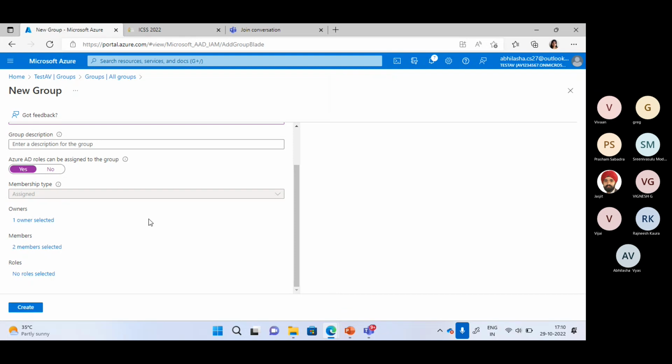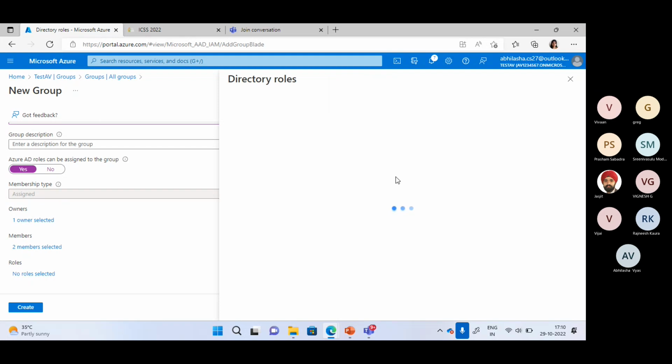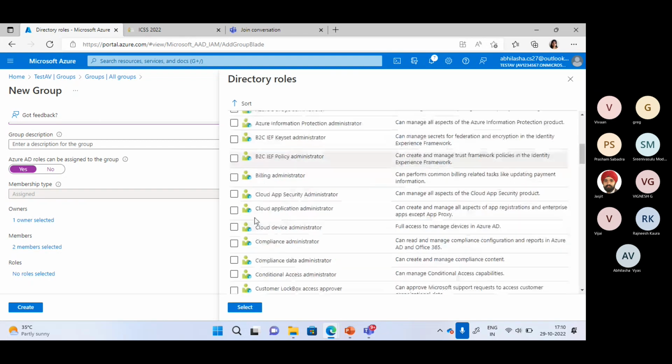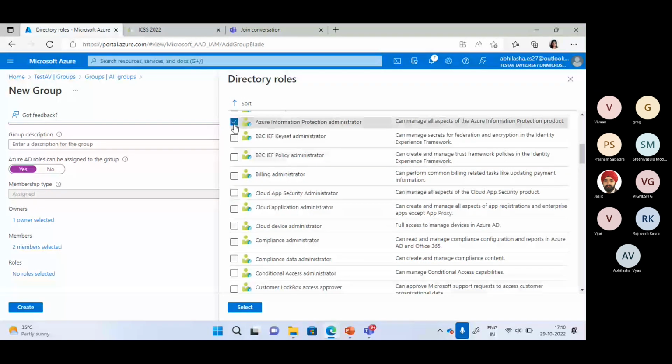Okay, so I'm selecting 2 users as members. Now I can select the role also, what roles I want to assign to this specific group. Let's say I want to assign this specific role only. And then I'm going to create this group.